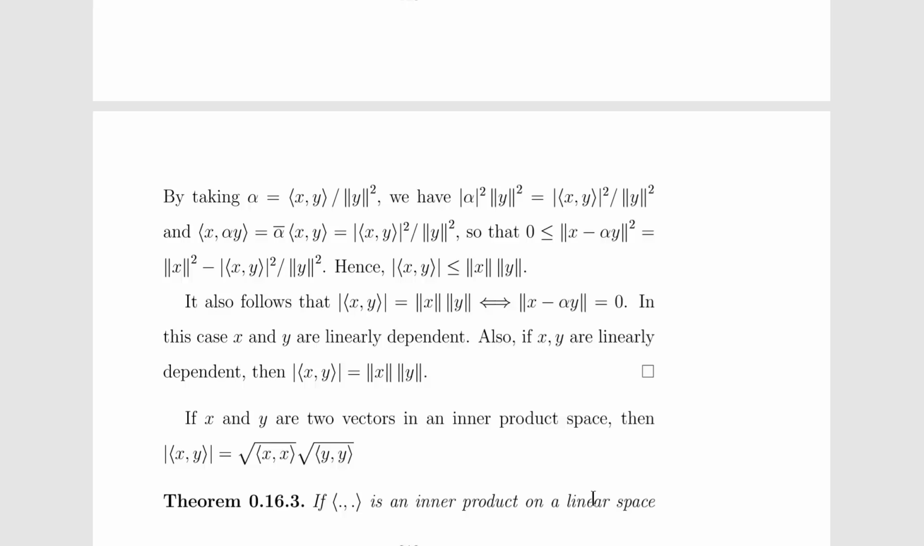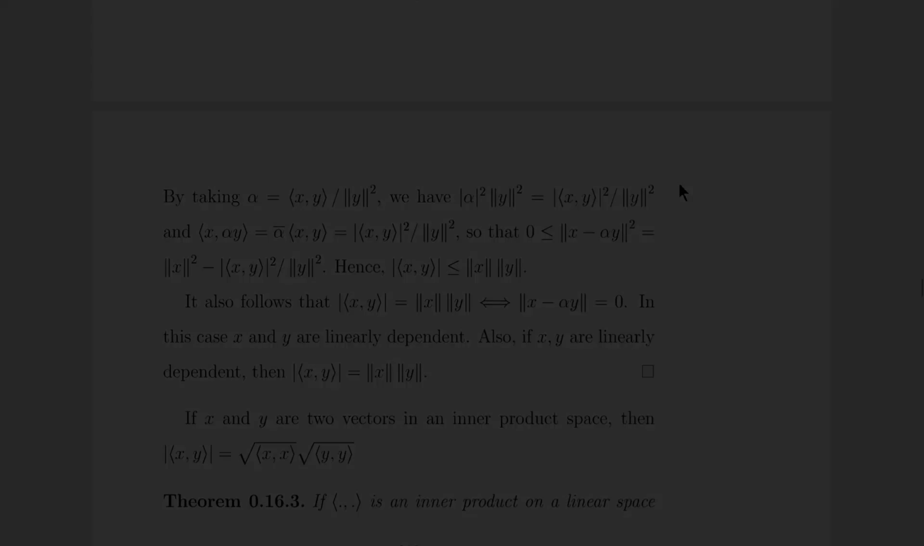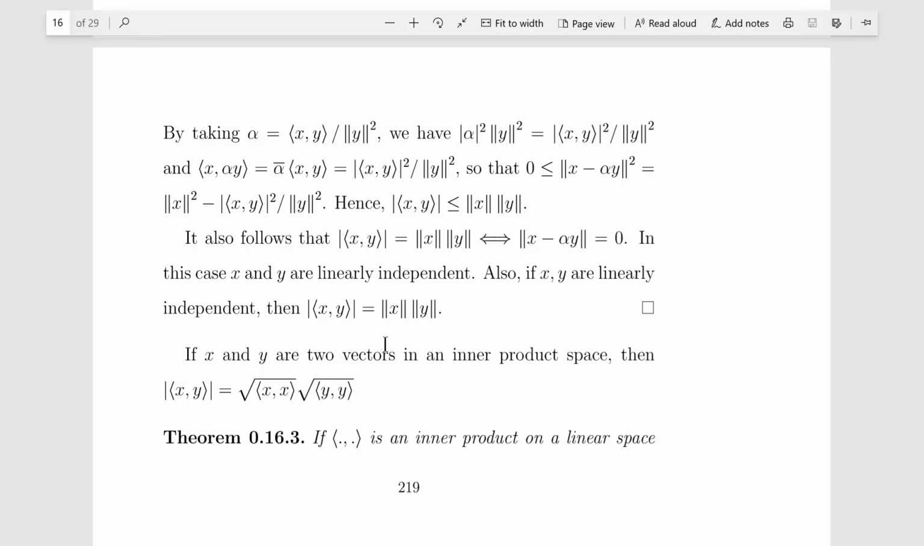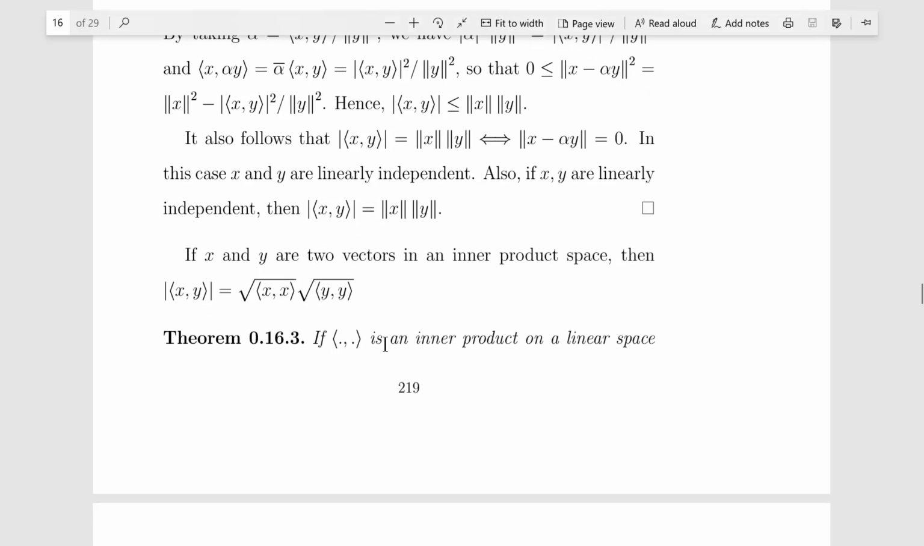And if equality holds, in that case norm of x minus alpha y is equal to 0, and in this case x and y are linearly dependent. Also, if x and y are linearly dependent, then the given result holds, with the modulus of the inner product of x comma y equal to norm of x times norm of y. So now we have a relation using the Cauchy-Schwarz inequality: if x and y are in an inner product space, then the modulus of the inner product of x comma y is less than or equal to the square root of the inner product of x comma x times the square root of the inner product of y comma y.